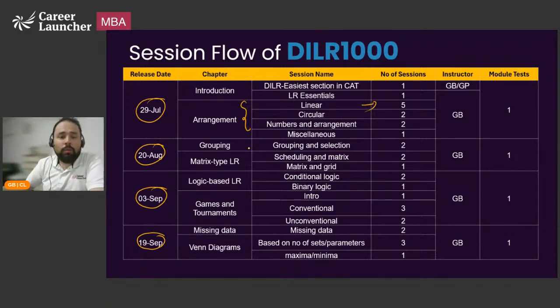Phase 2, we will go ahead, get deeper into grouping and selections, 2 sets, and then matrix type of sets, which means we'll do scheduling and matrix and grid. Phase 3, logic based LR, so conditional logic, binary logic, entire games and tournaments. Then phase 4, missing data, and finally Venn diagrams. This is how LR is going to be covered across different phases.